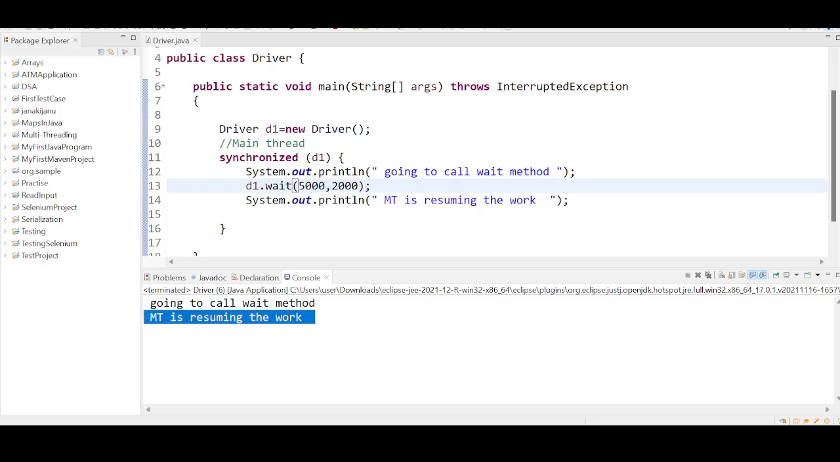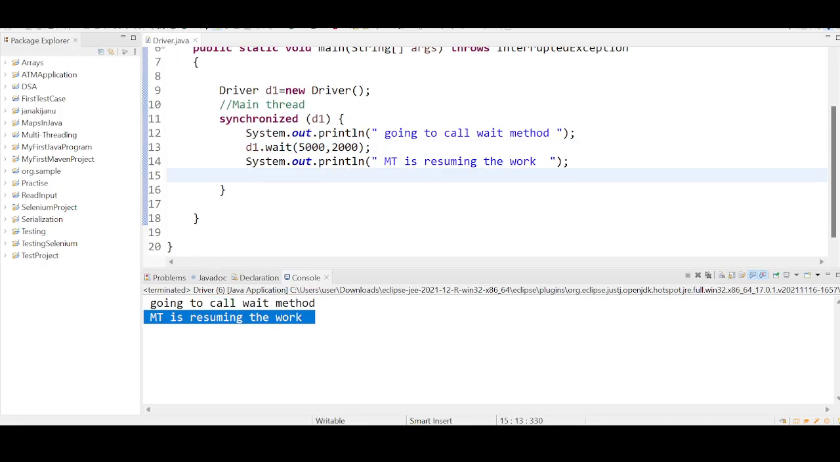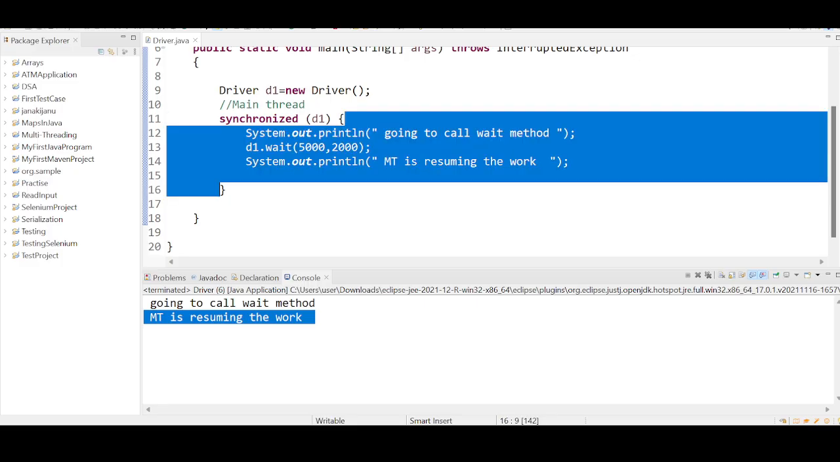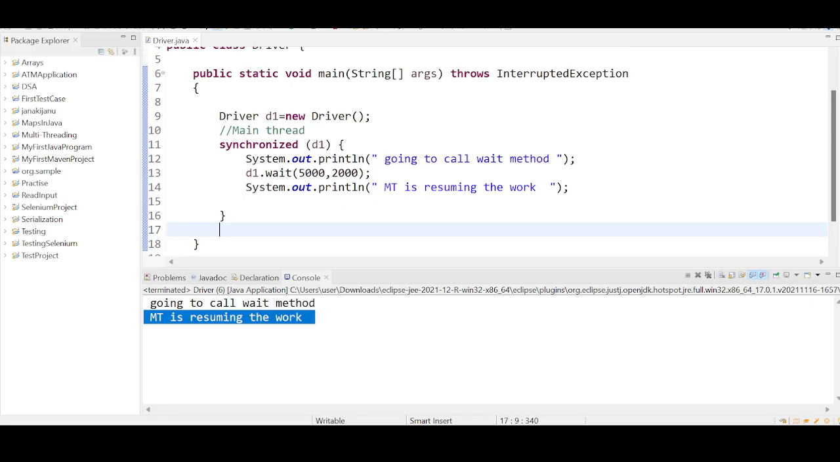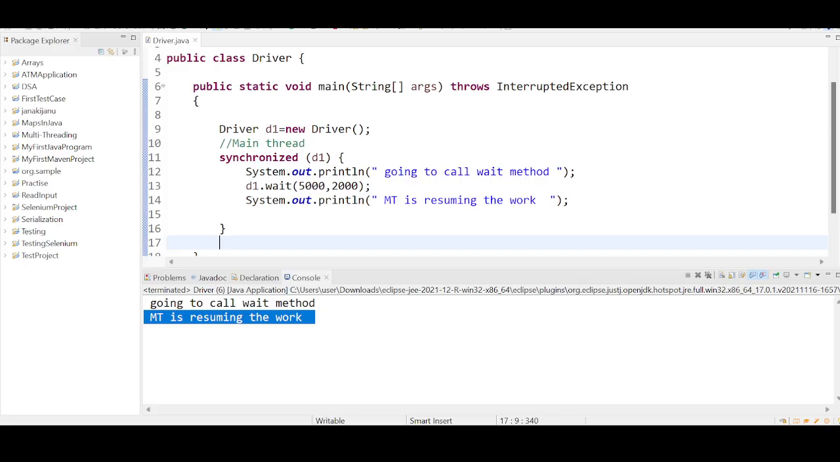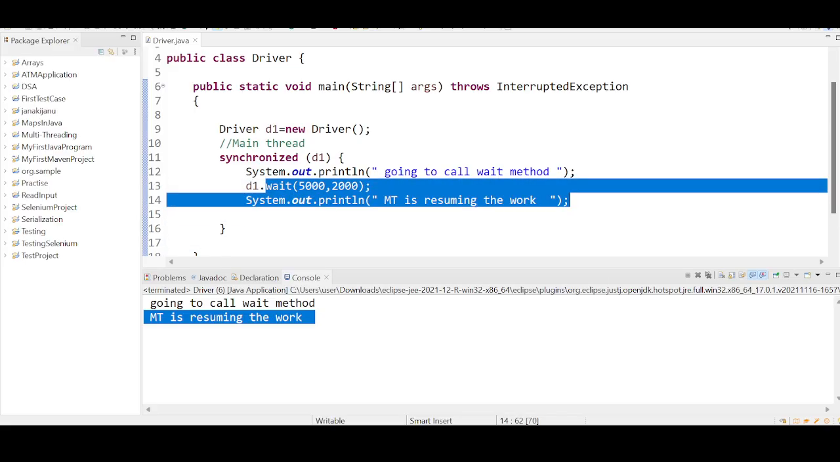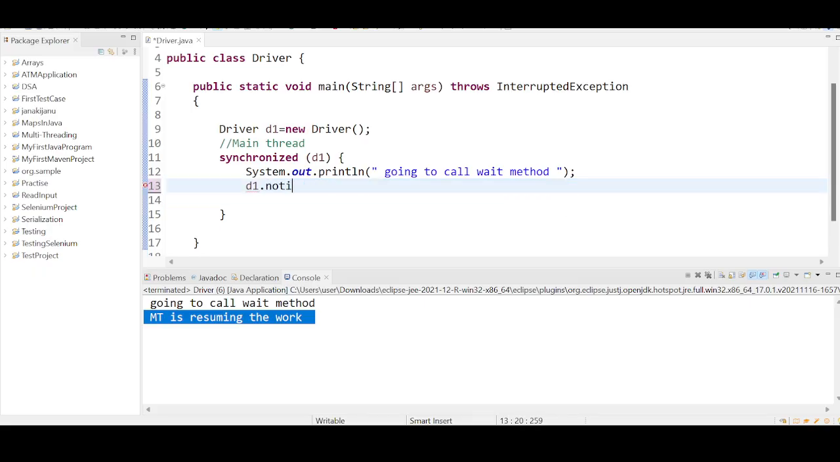After the main thread starts resuming its work, the synchronization block will be completed. The main thread comes out of the synchronized block. Then what happens? The main thread gets terminated. Yes or no? Yes, sir. Okay, now the same thing: instead of the wait method, if I just use the notify method,